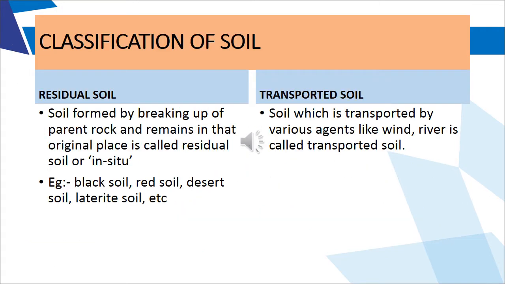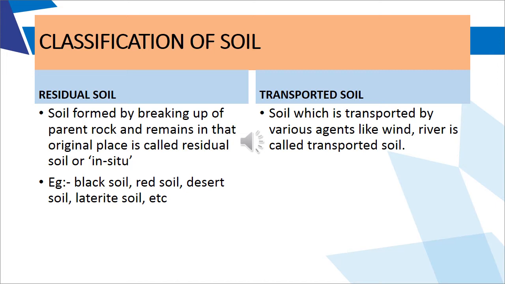Now how can we classify soil? Soil can be classified basically under two categories. One is residual soil and the other is transported soil. Residual soil is also referred to as in situ soil. Now what does that mean? The soil that is formed at its own place of origin is called residual soil. For example, black soil, red soil and laterite soil are all residual soils.